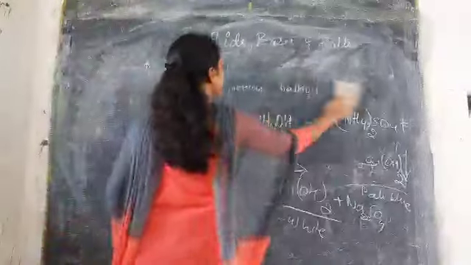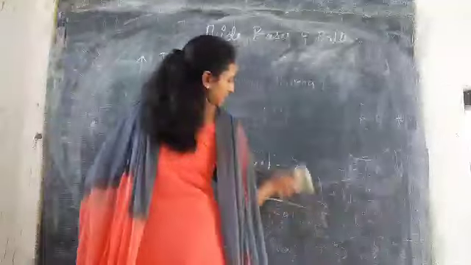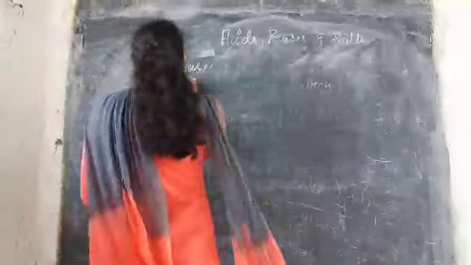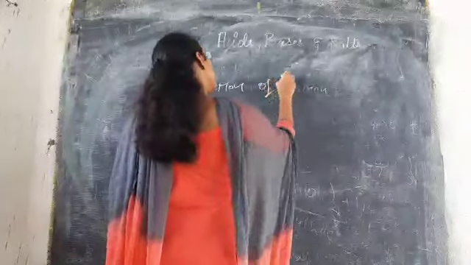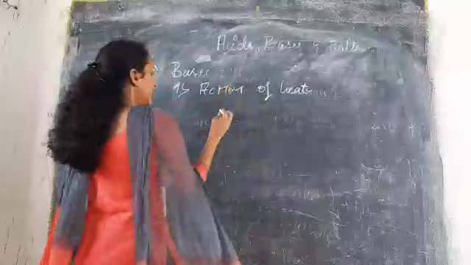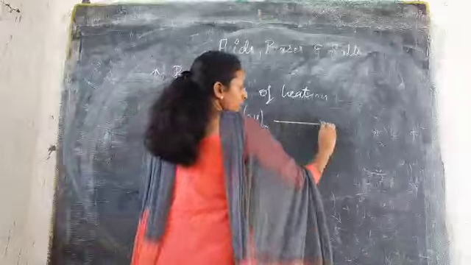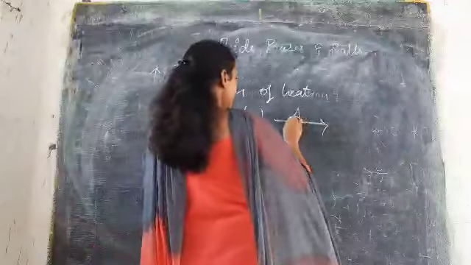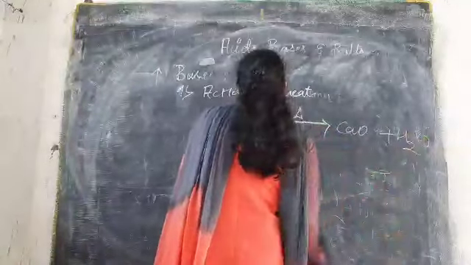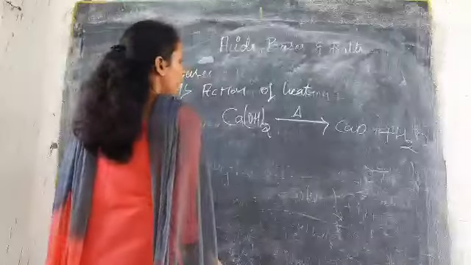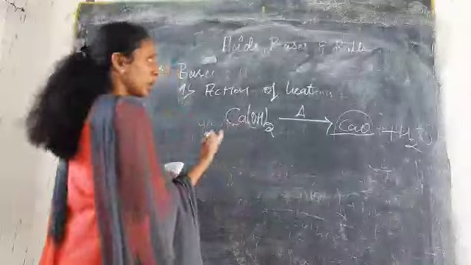So the next reaction is the reaction with heat. When there is an action of heat, take any example of a base, which is a hydroxide or oxide. When it is heated, we already know this forms CaO plus H2O. So CaO is the main product which is formed by the action of heat. So this is one of the reactions.